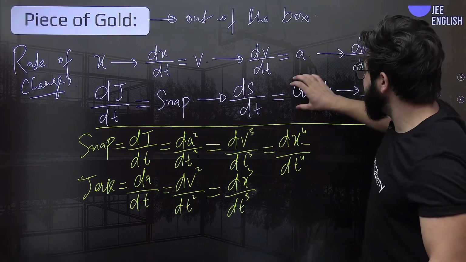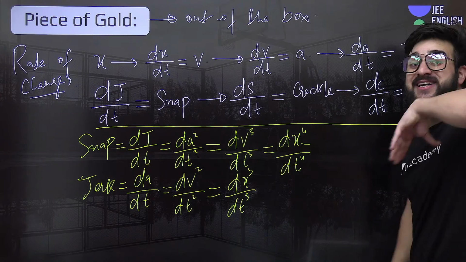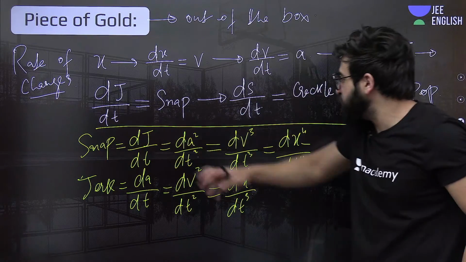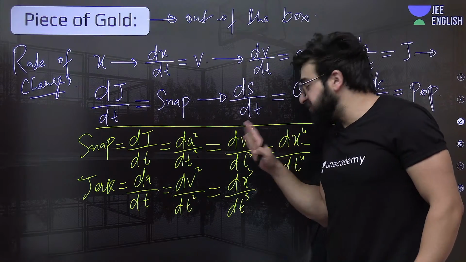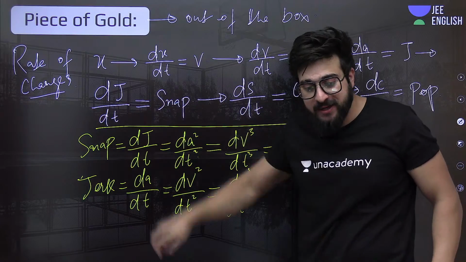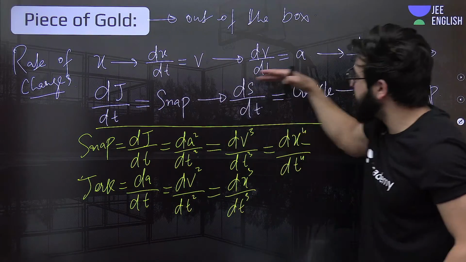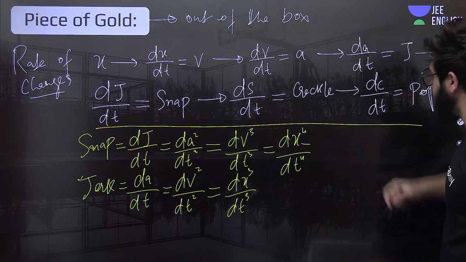Similarly, from now onwards, if I ask you what this crackle is, you will say this is nothing but the fifth derivative of position. Understand? Similarly, if we talk about the snap once again, this is the third derivative of velocity. If you differentiate velocity thrice, you will get nothing but snap. This is a piece of information. Accordingly, you can make it for every quantity over here.